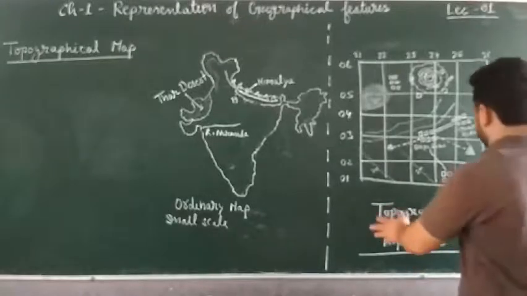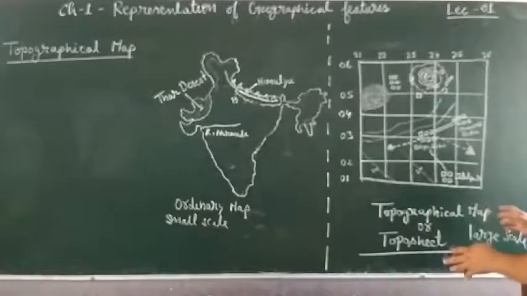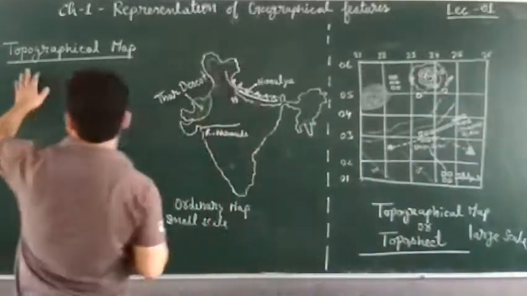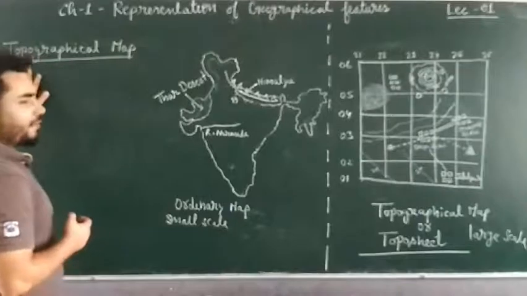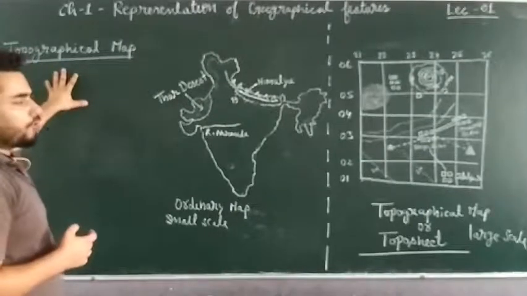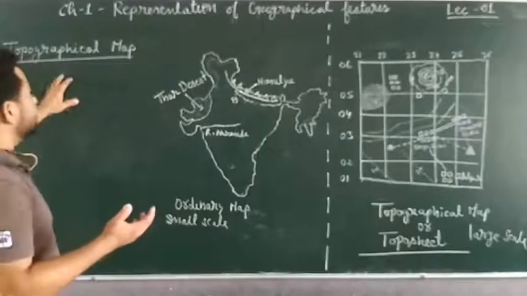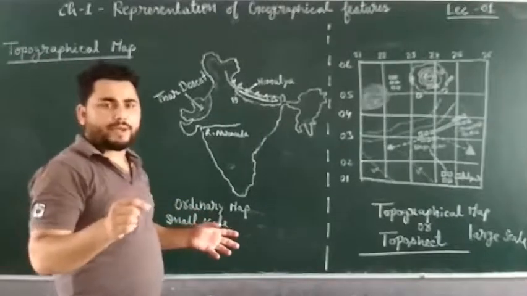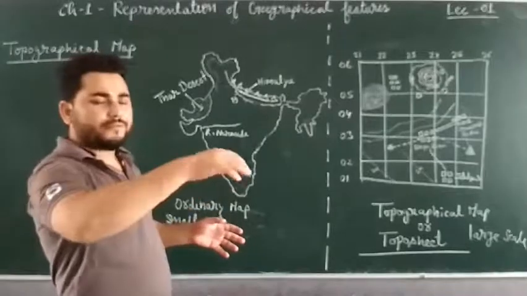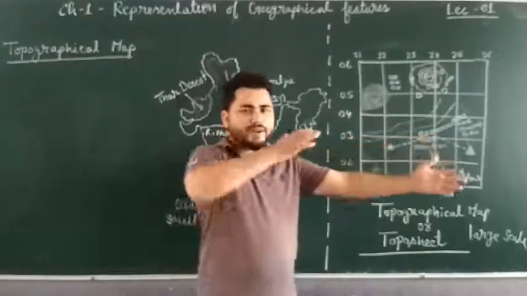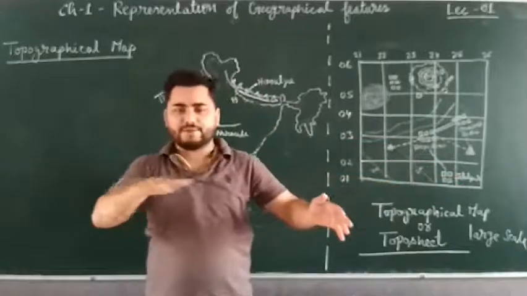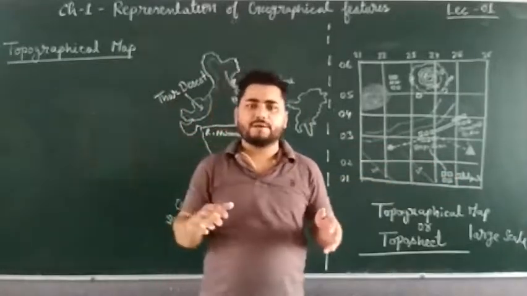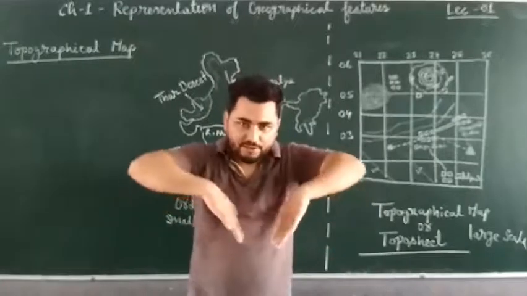So such types of maps are called topographical maps, right? Topographical, as the name itself suggests, topo has been derived from the Latin words topos and graphos. Topos means land, graphos means drawing. So how do we draw the land? The earth surface, somewhere it is rolling, somewhere it is flat, somewhere it is plain, somewhere it is mountainous, somewhere it has ridges or depressions.